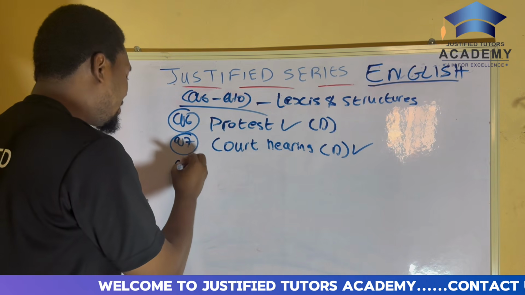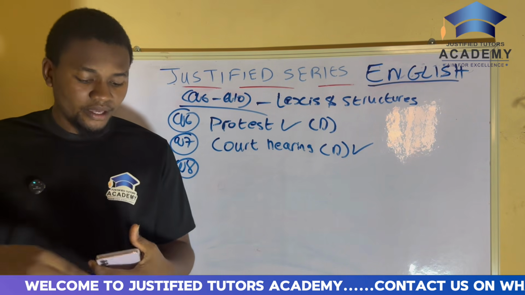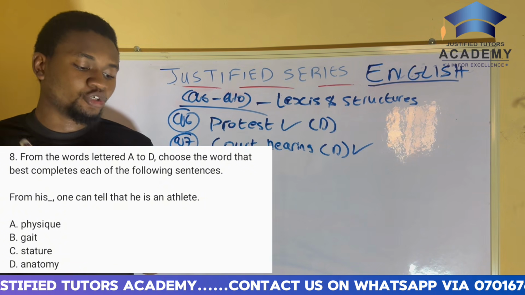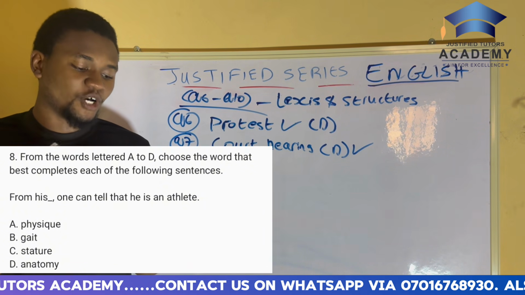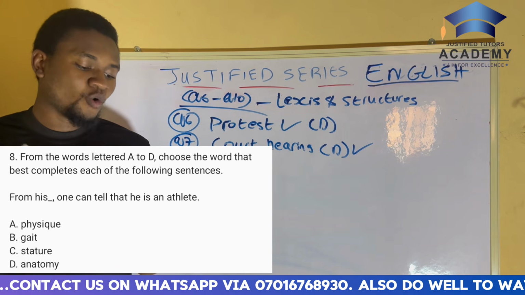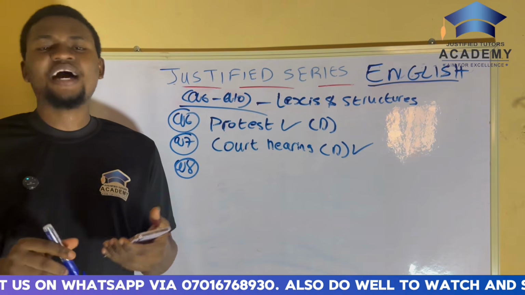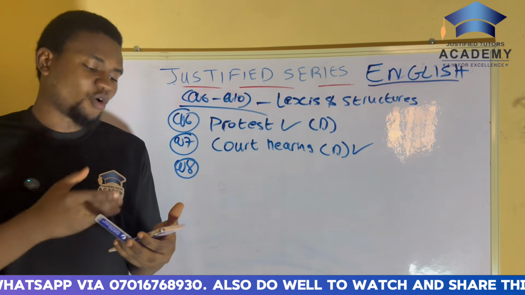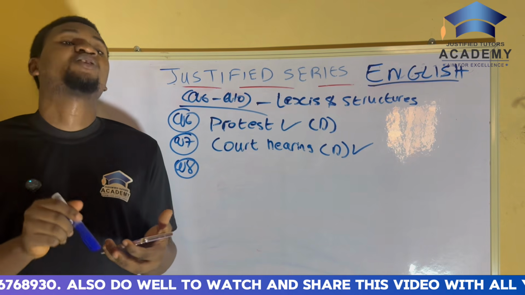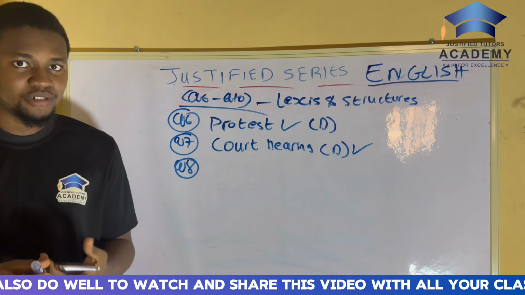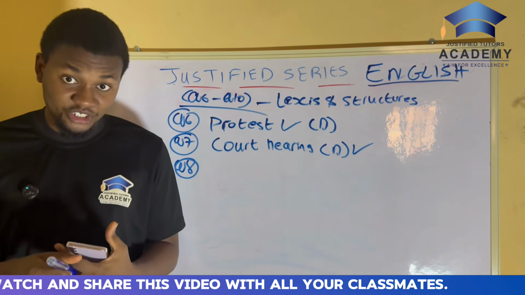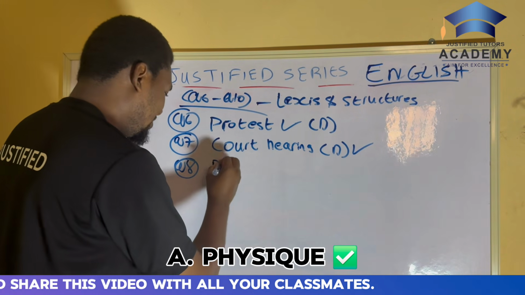Now, question 8. It says, from the words lettered A to D, choose the word that best completes each of the following sentences. From his dash, one can tell he's an athlete. Now, how can you tell that somebody is an athlete? According to the options, is it A, physics? Is it B, gait? Is it C, stature? Is it D, anatomy? I know stature might sound almost correct to you, but the correct answer in English language is physique.